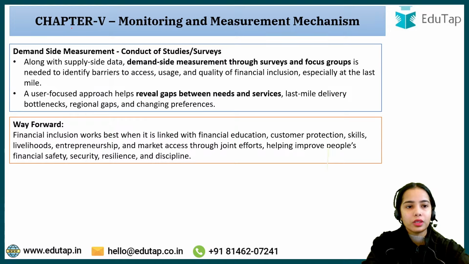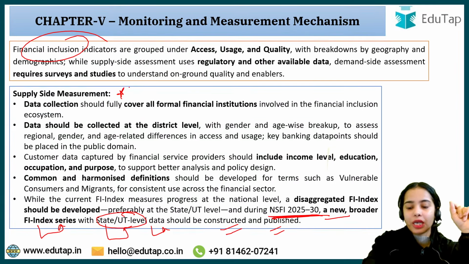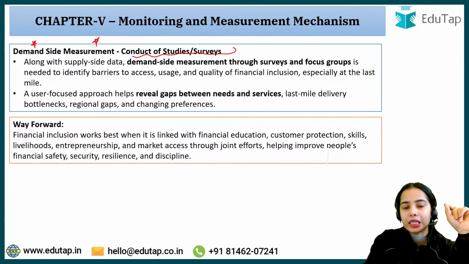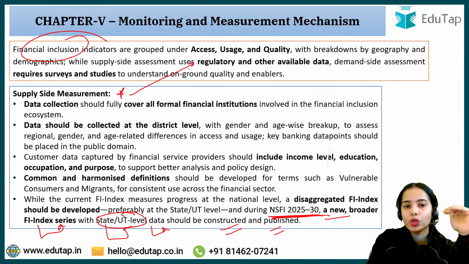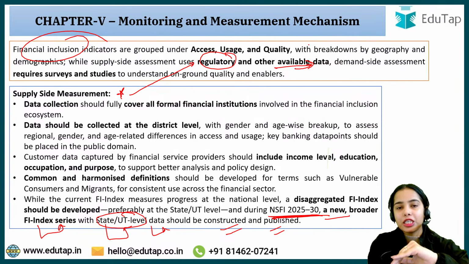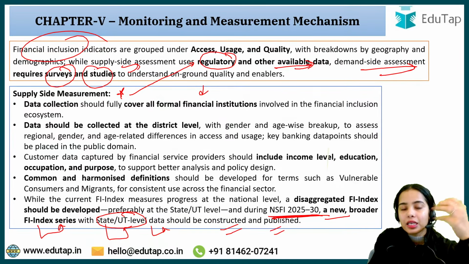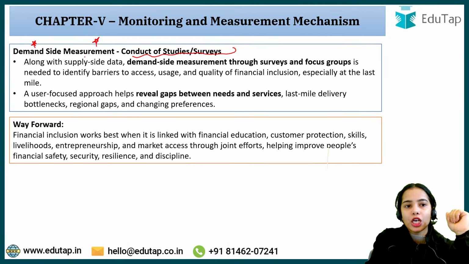Now coming to the last slide, that is demand side measurement. After this we will discuss the questions. We have discussed the supply side measurement. Now, demand side measurement, conduct of studies. Supply side assessment can be done through regulatory and other available data, because banks provide data to RBI and insurance companies provide data to IRDAI. Demand side assessment requires surveys and studies, surveys from respondents and consumers. So demand side measurement involves studies and surveys along with supply side data.